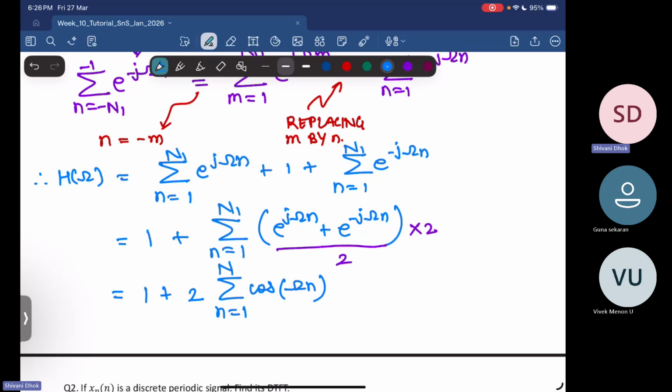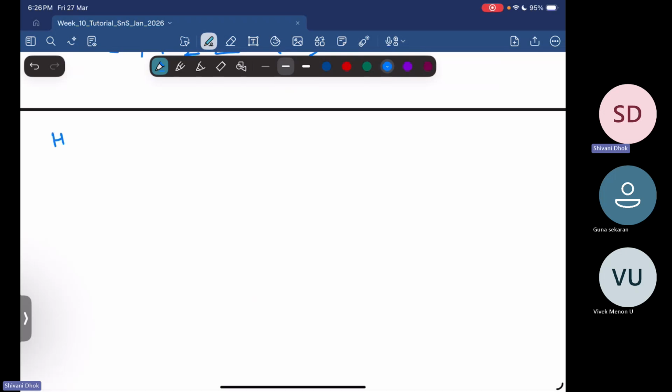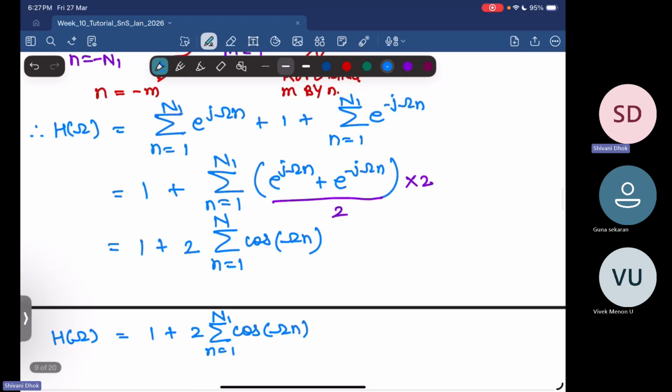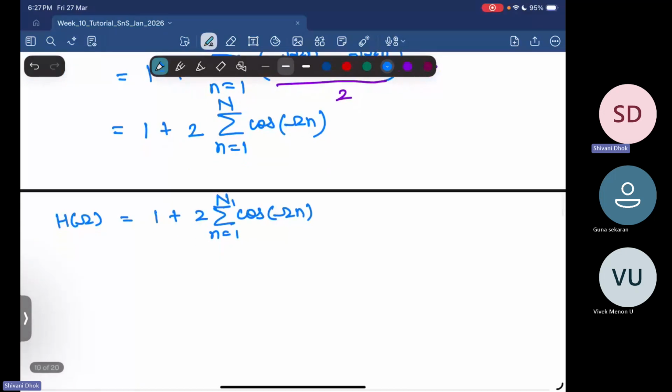So this is the Fourier transform of the impulse response that is given to us. We have H of omega equal to 1 plus 2 times the summation over n from 1 to N1 of cos of omega n. So this is what we have right now.